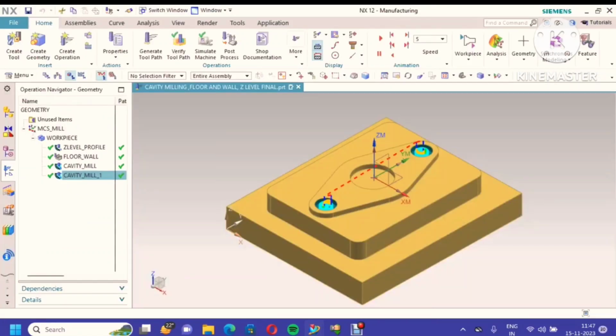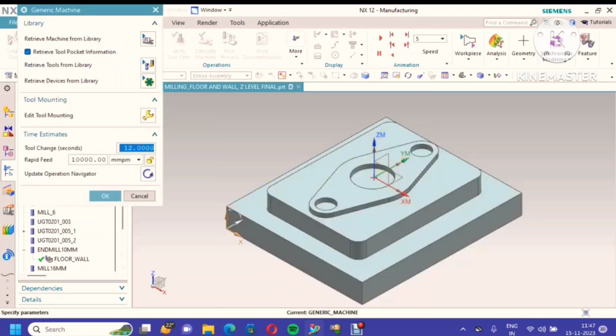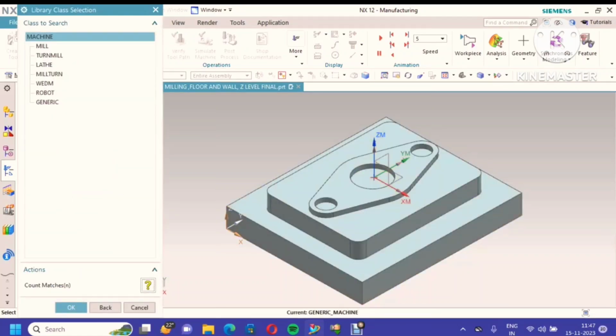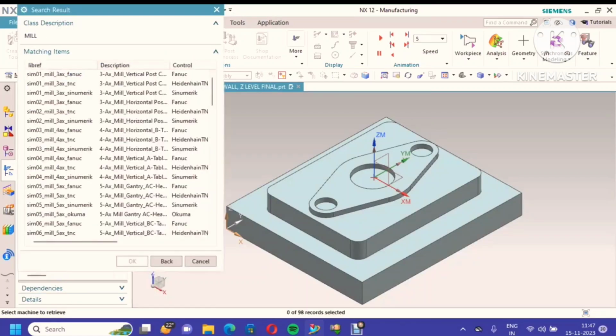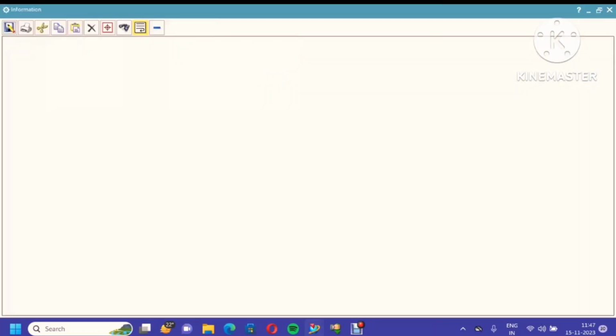Now the final step is how to simulate the machine. Before simulating the machine, we have to go for generic machine. We have to edit it and we have to retrieve the tool. Go to milling options. Take any one control as you like, which means whichever control you are using in your shop floor: Fanuc or Heidenhain or Siemens. Fanuc I have taken. Then where you want to put is here I will put it.